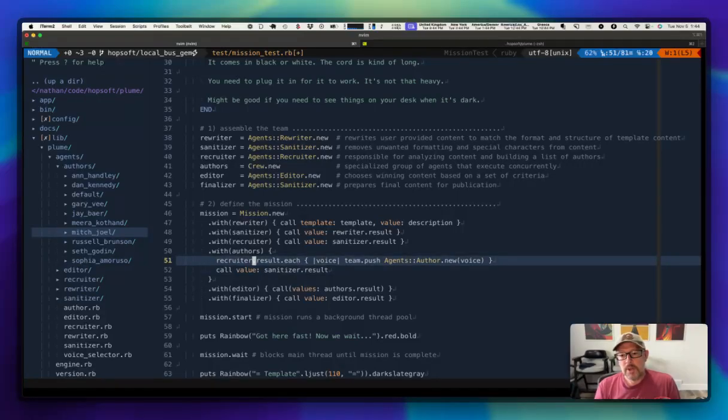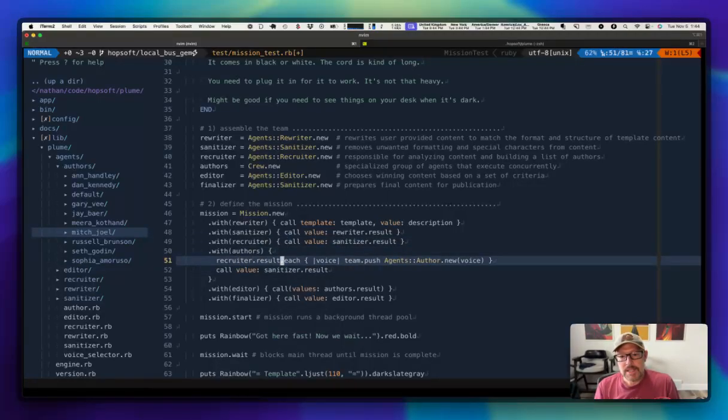So with authors, a crew has a team variable, and that team is an array of members of a different team. So those are just going to be new agents. We take those authors, and we instantiate them with one of the entries of the voices or author names that were handed to us by the recruiter.